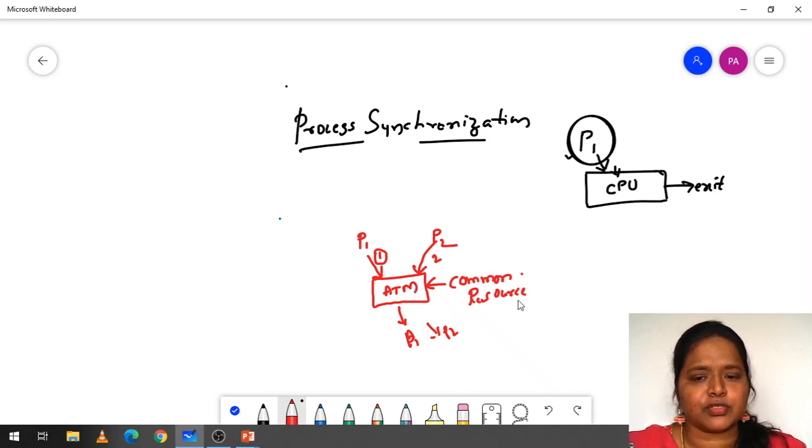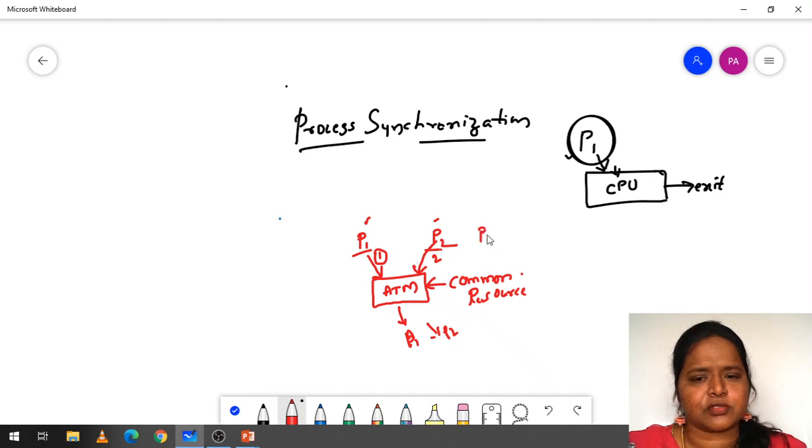Here we are going to share the common resource. Fine. Common resource is ATM. Here these two processes are synchronized. Why? Because one after another we are allowing the process to utilize that ATM, and after doing the task with that ATM, they are going to exit out of that ATM. Here these two processes are in synchronized manner.